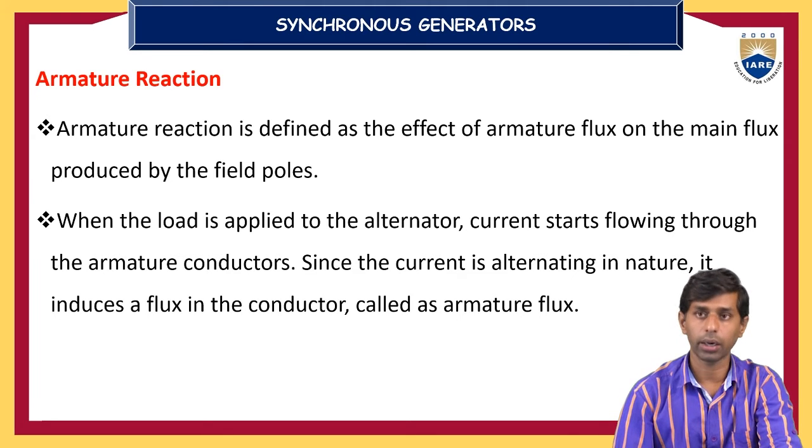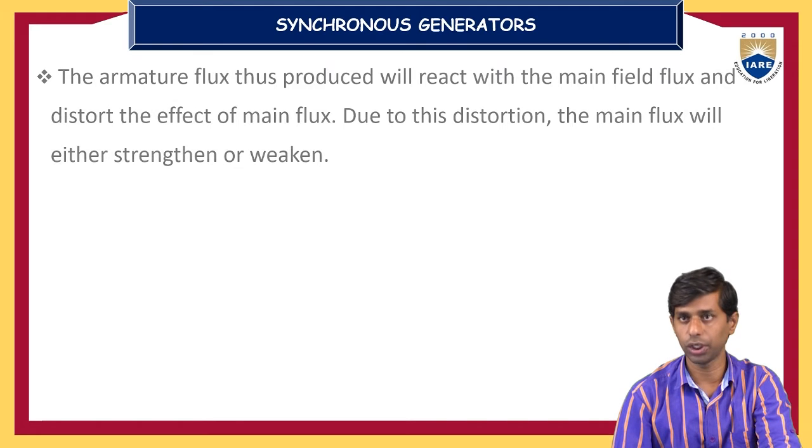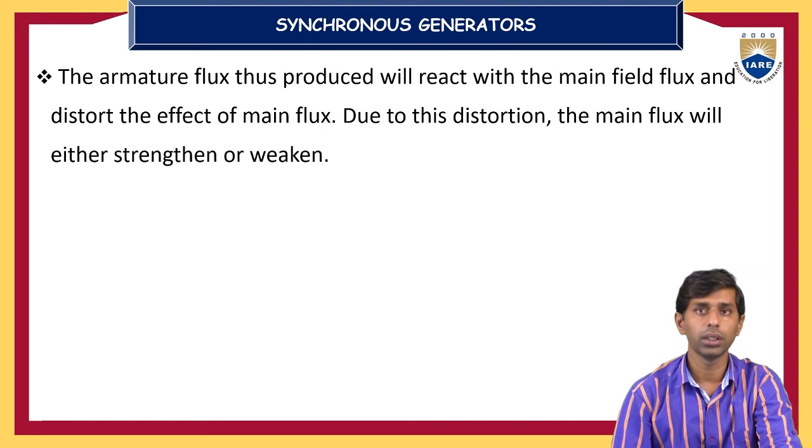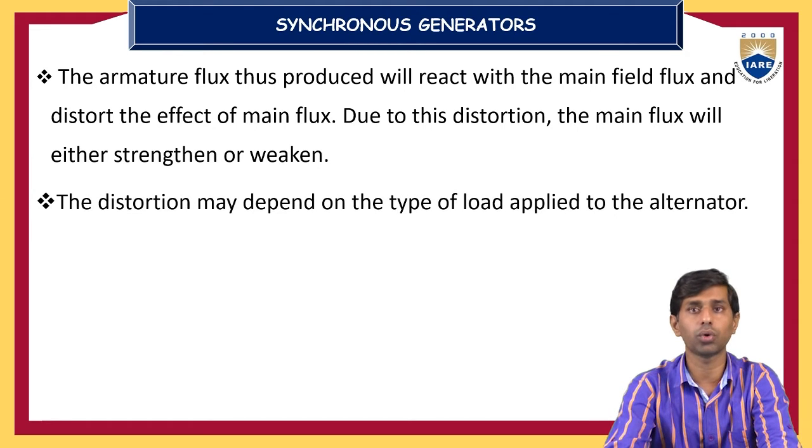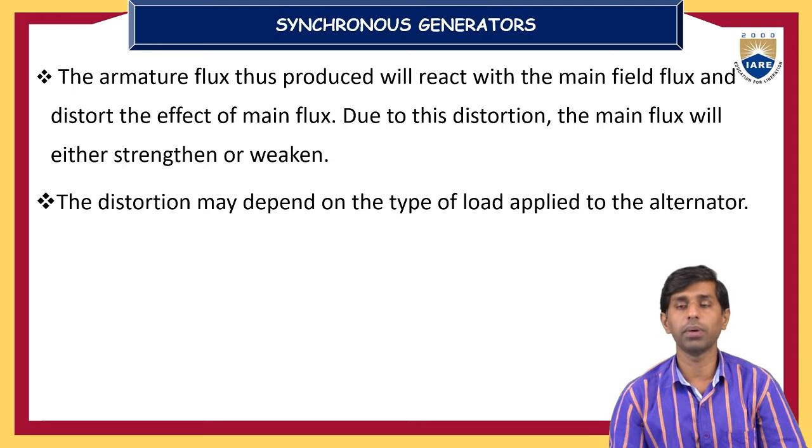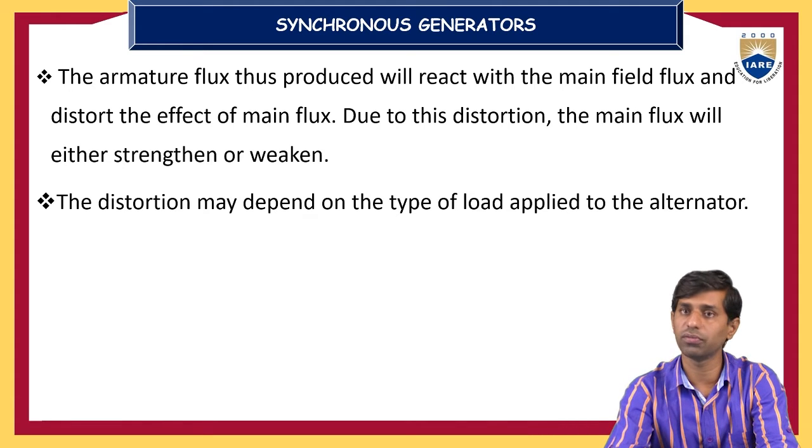A current carrying conductor develops a magnetic field, that is, a flux developed around it. The armature flux produced will react with the main field flux and distort the effect of the main field. Due to this distortion, the main flux will either strengthen or weaken.